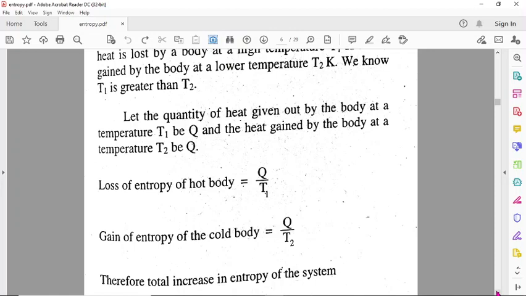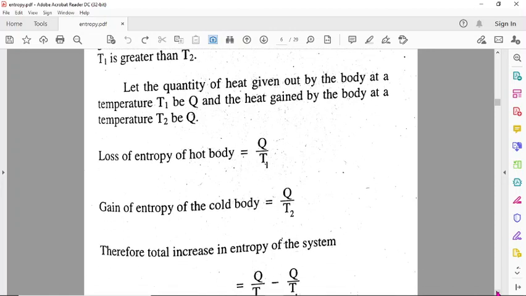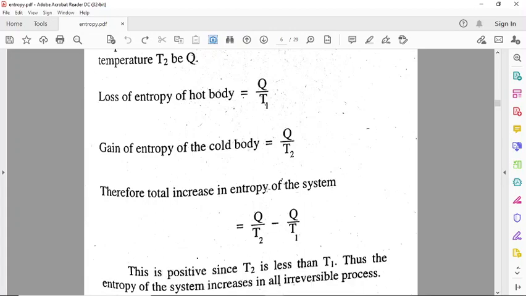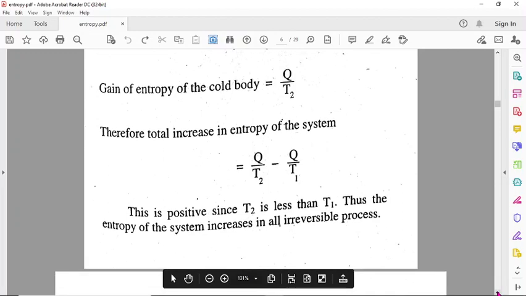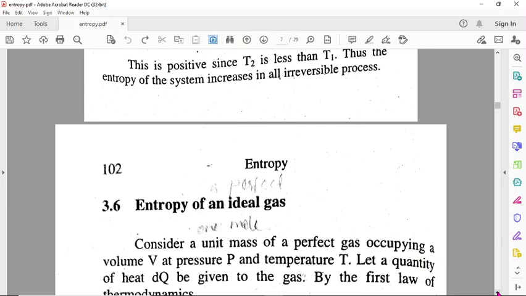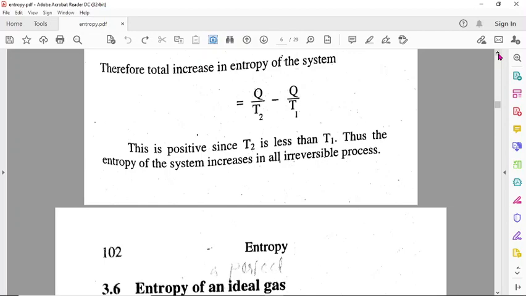Loss of entropy of the hot body is equal to Q by T1. Gain of entropy of the cold body we can write as Q by T2. Therefore, the total increase in entropy of the system is equal to Q by T2 minus Q by T1. This is positive since T2 is less than T1. Thus, entropy of the system increases in all irreversible processes.